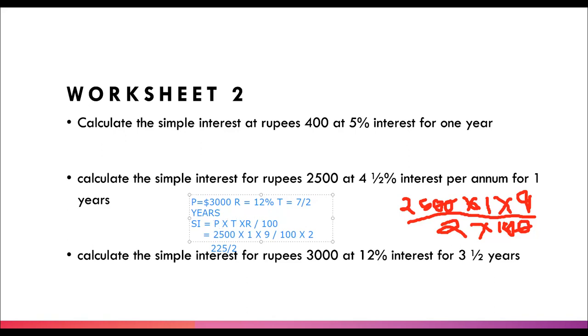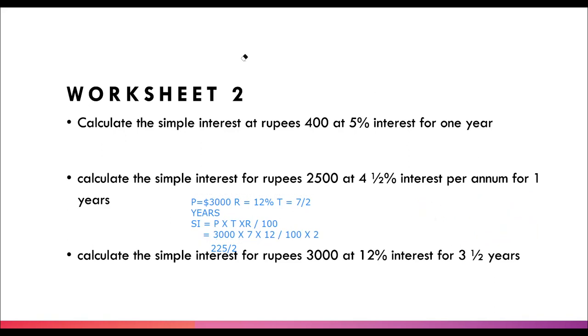Perfect. Now the formula for simple interest is again Pandit Totaram, that is P into T into R upon 100. And now here it will become 3,000. Time is 7/2. And what is our rate of interest? Rate of interest was 12. So let's clear this equation and write another one in another handwriting. Yeah. So moving on.